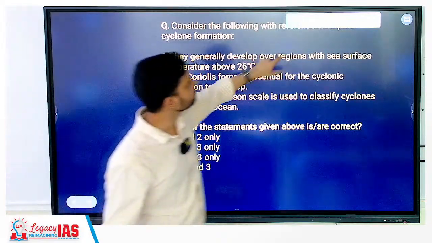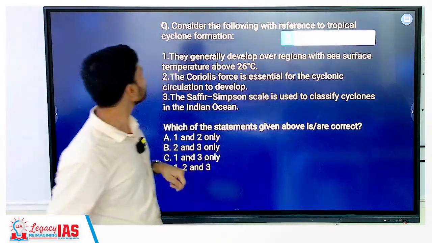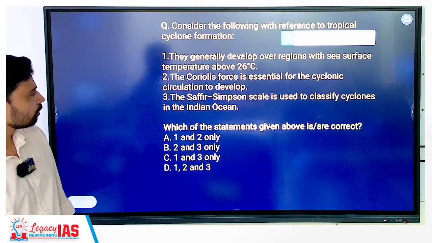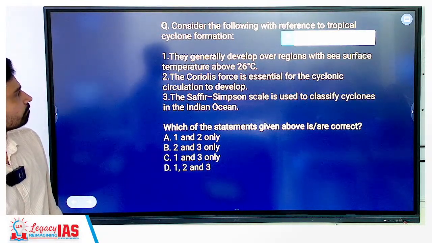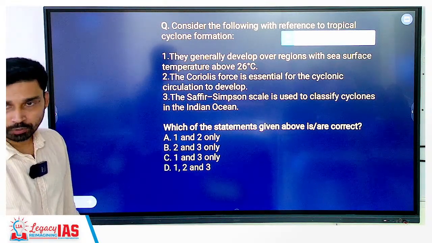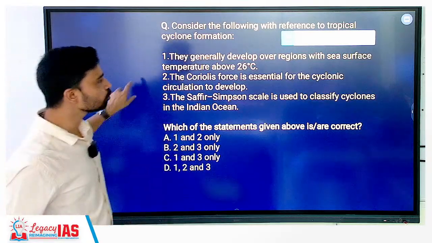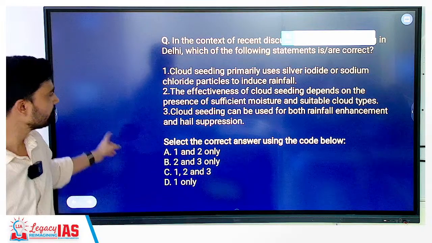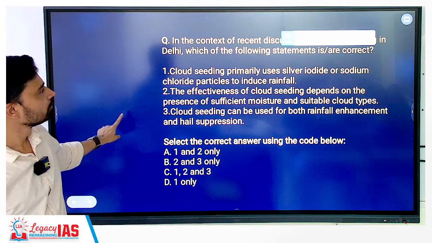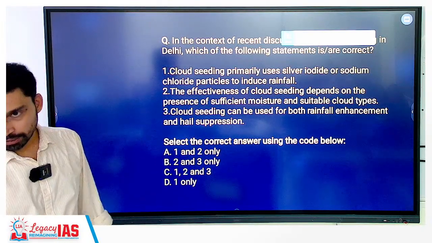Consider the following with reference to tropical cyclone formation. What is the correct option? A, 1 and 2. Saffir-Simpson scale is used in which ocean? Which ocean? Pacific. Atlantic Ocean. North Atlantic.